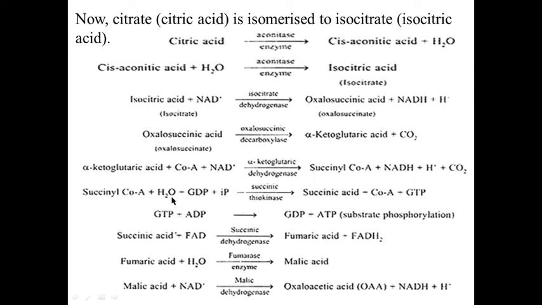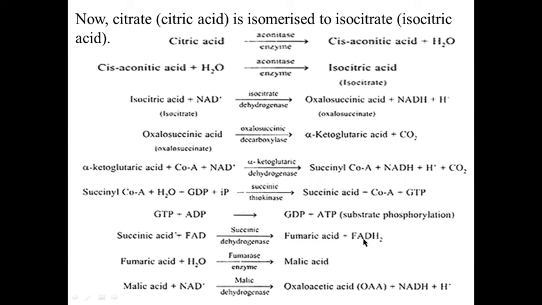Succinyl coenzyme A combines with 1 water molecule with the help of enzyme succinic thiokinase to form succinic acid, a 4 carbon compound, and 1 molecule of GDP is converted into GTP with the help of inorganic phosphate. Succinic acid is converted by succinic dehydrogenase to form fumaric acid, a 4 carbon compound.